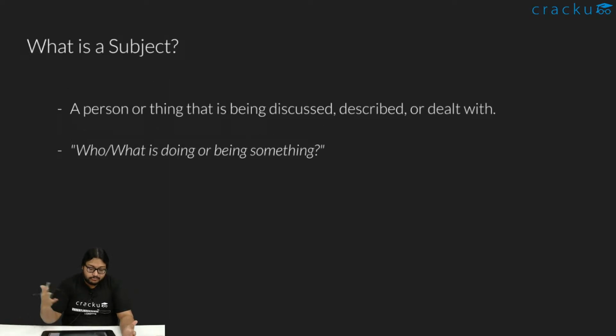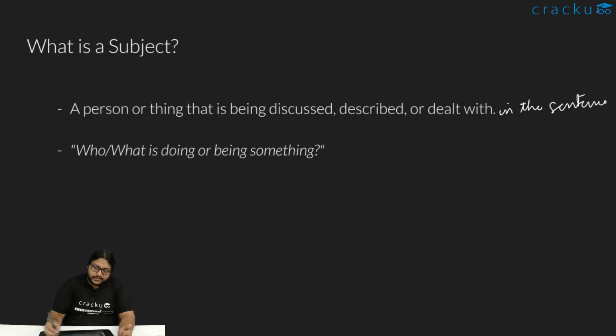So before we begin, what is a subject essentially? Because we are going to start with something called subject verb agreement, right? So what is this subject thing? Whenever we are writing a sentence, we are writing the sentence about something, right? जिसके बारे में है वो sentence, the person or the thing, whatever it is based on which the sentence is written, that thing is called the subject. So the subject is essentially a person or thing that is being discussed, described, or dealt with in the sentence.